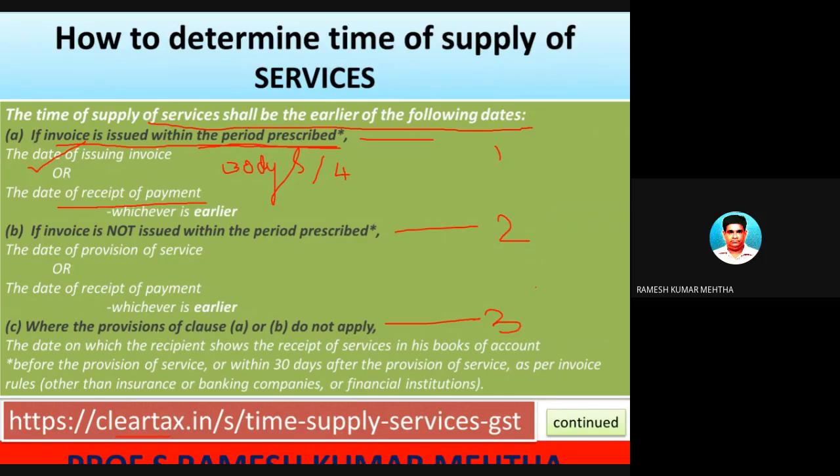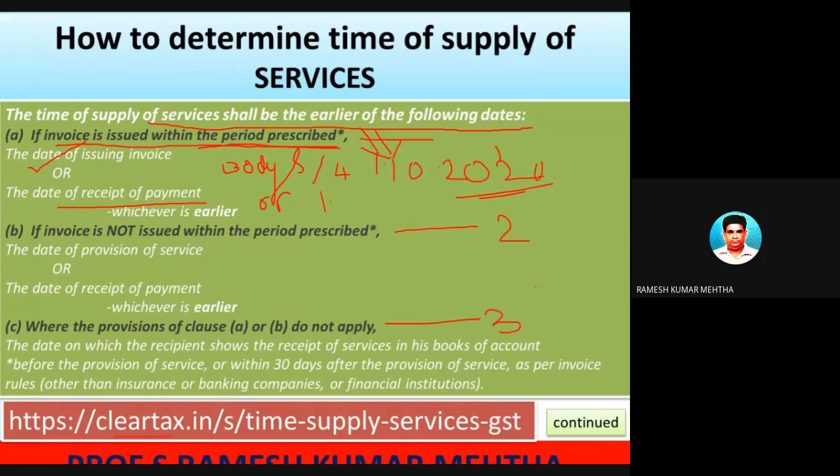For example, the day on which this particular service was supposed to be invoiced, the receipt for this supply of service has to be raised. For example, it is 1/10/2020, and they have raised it on that day only. So they have fulfilled this particular condition. The date of invoice will be 1/10/2020, number one, or the payment.